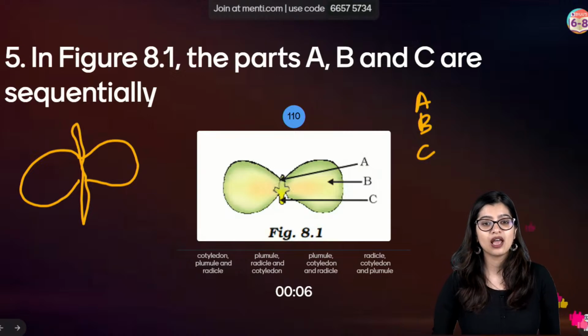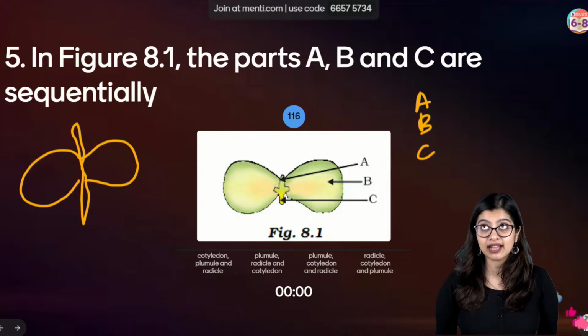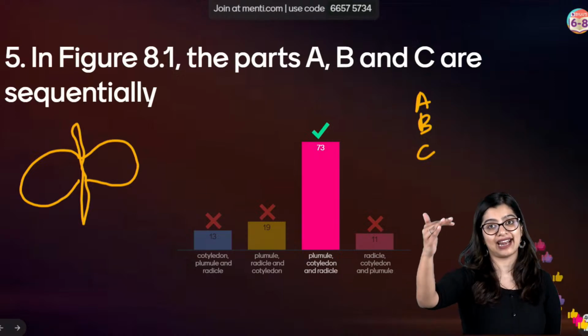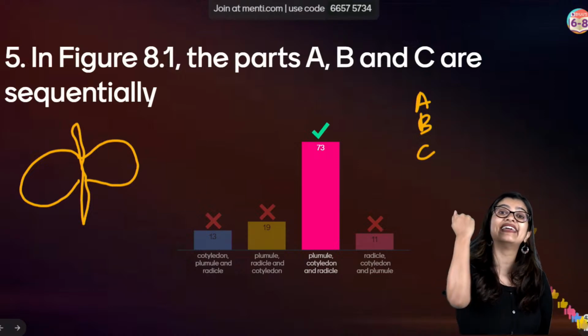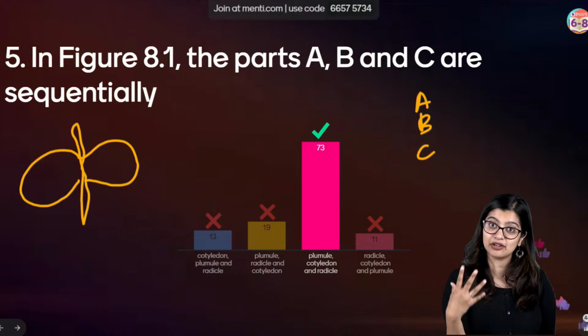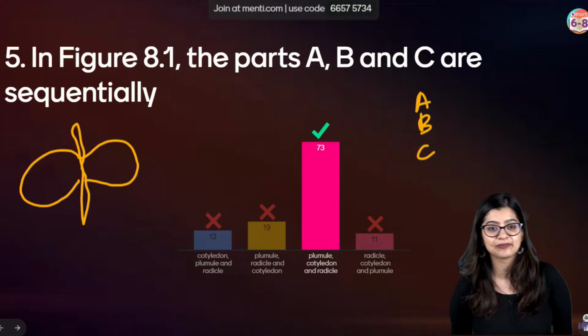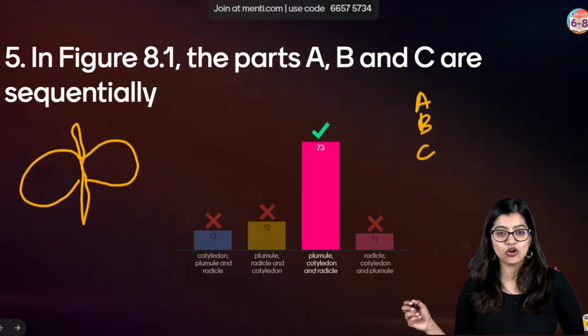Yes? Ma'am, why doesn't shoot grow downward even though there is gravity? Now that is a type of movement that we see in shoots, Fiza, where they have the ability to grow against gravity. So even though gravity is present, they grow against it, right? So in 10th standard, you will learn about this type of movement in greater detail.